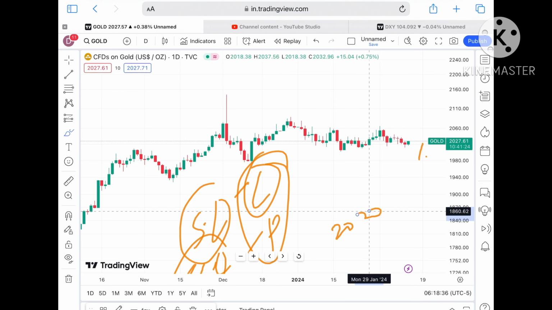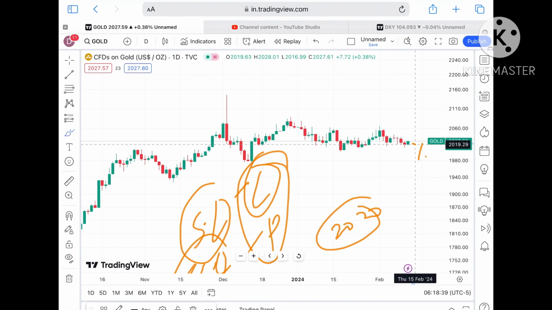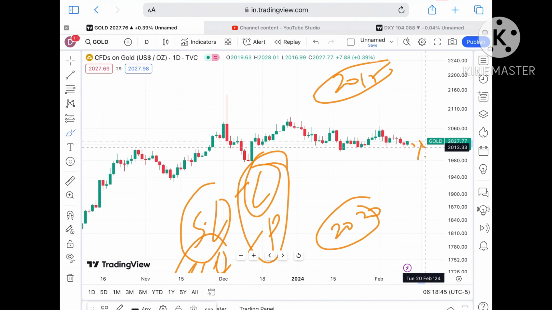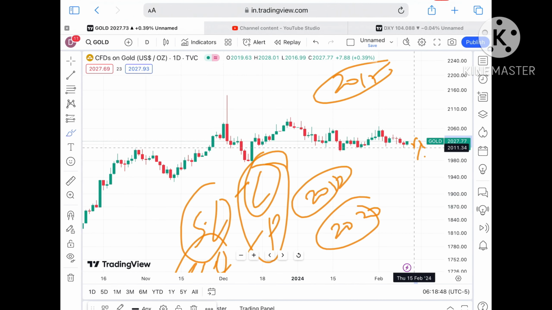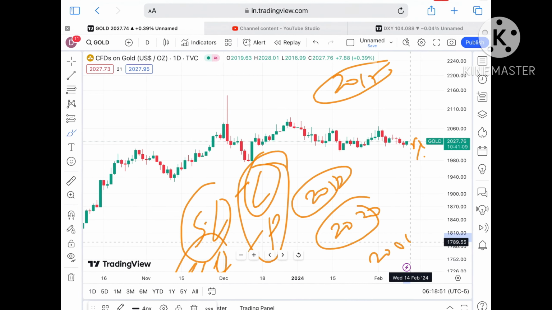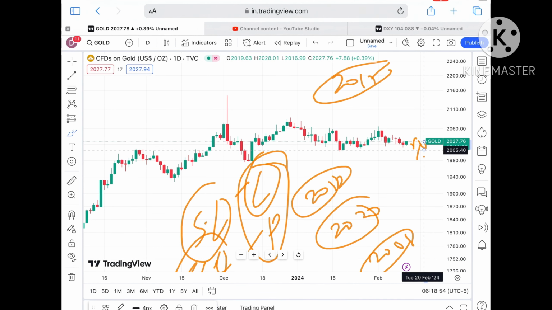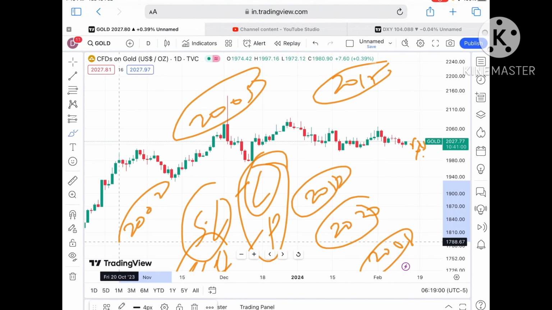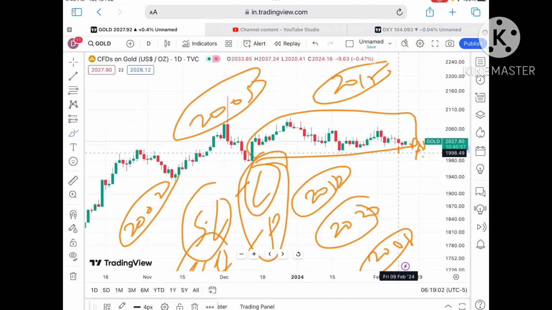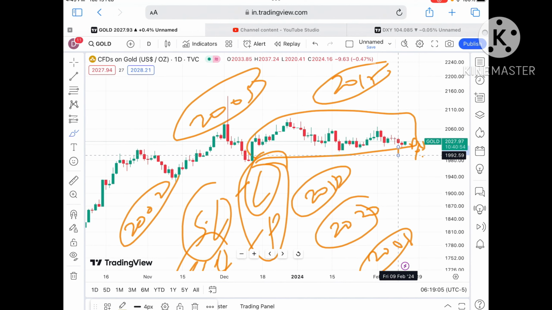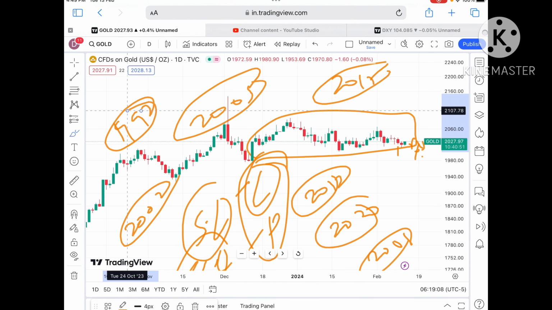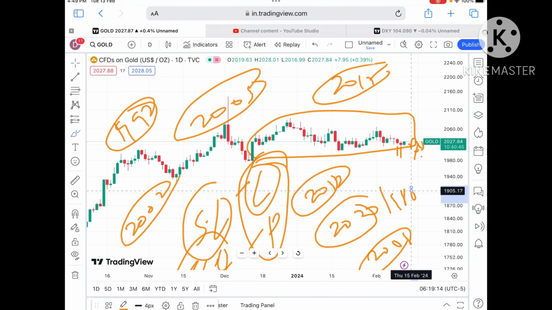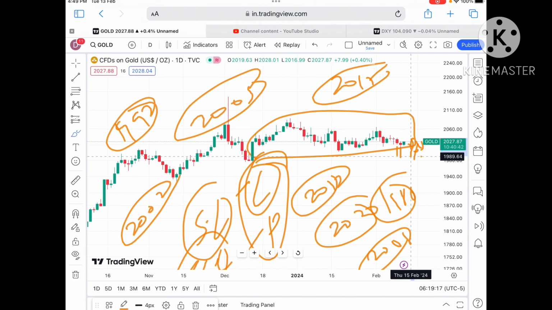So let's see, suppose the price doesn't sustain, we can see it come down again towards a level of 2020, which is already a weak support, so chances are high it can fall further down towards 2015 also. And once the price starts going below this level, it will move below a level of 2012, and from there a probability of crossing a level of $2008. If the price starts falling below that particular zone, chances of touching a level of 2005 are there, and from there a probability of crossing 2002. And if the price starts falling below 2002, we can see a further downfall. From there a probability of going below a level of 2000 is there, and from there a probability of touching 1992. And if the price falls below that particular zone, we can see a level of 1986.